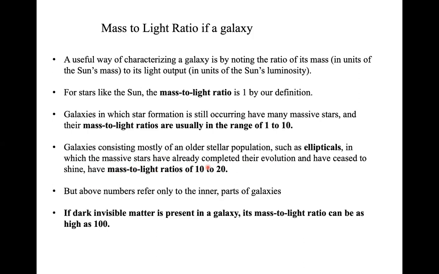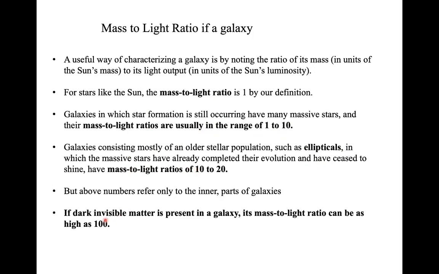Now it is important to keep these numbers roughly in your mind, at least to get an idea. For galaxies that have star formation activities going on, the mass to light ratio is usually in the range of 1 to 10. But if you get elliptical galaxies which have an older stellar population, their mass to light ratio is usually from 10 to 20, which is a little bit larger.